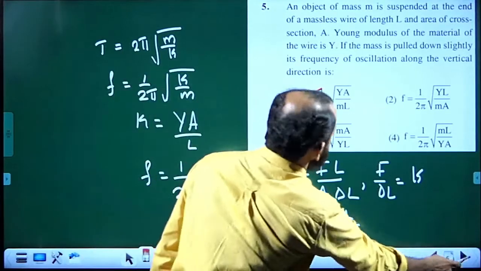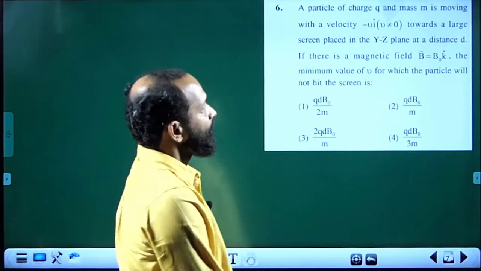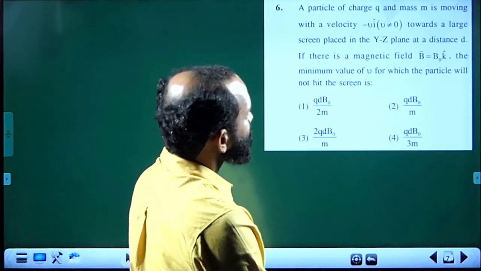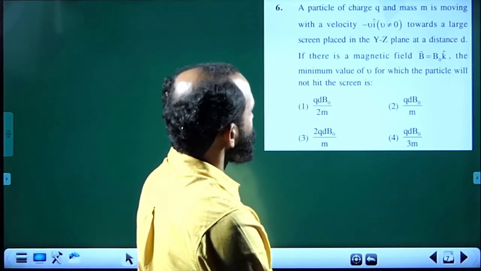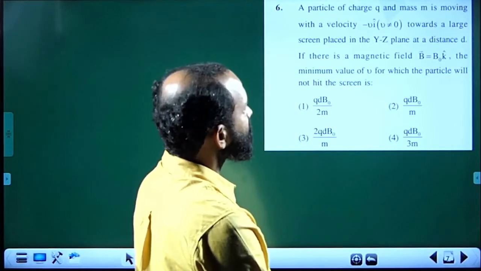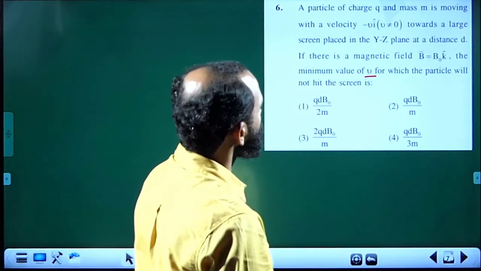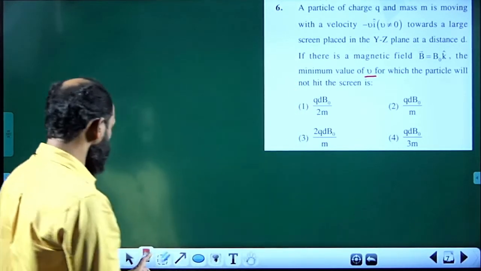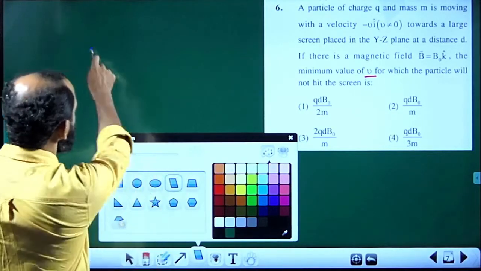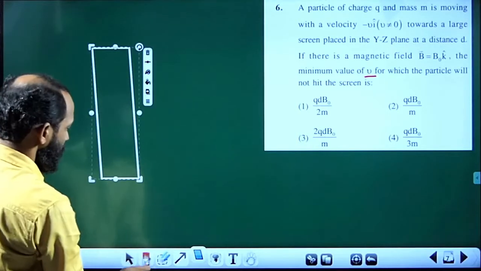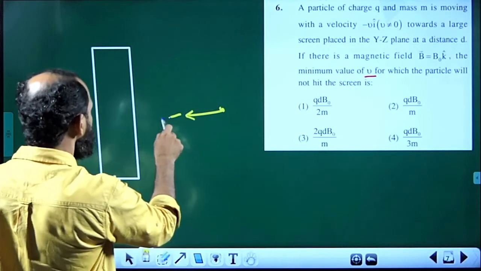Next one: a particle of charge q, mass m, moving with velocity minus v i cap towards a large screen placed in yz plane at distance d. There is a magnetic field B0 k cap. Find the minimum value of the velocity for which the particle does not hit the screen. There is a very large screen placed like this, and the particle is approaching like this. The particle is not hitting.